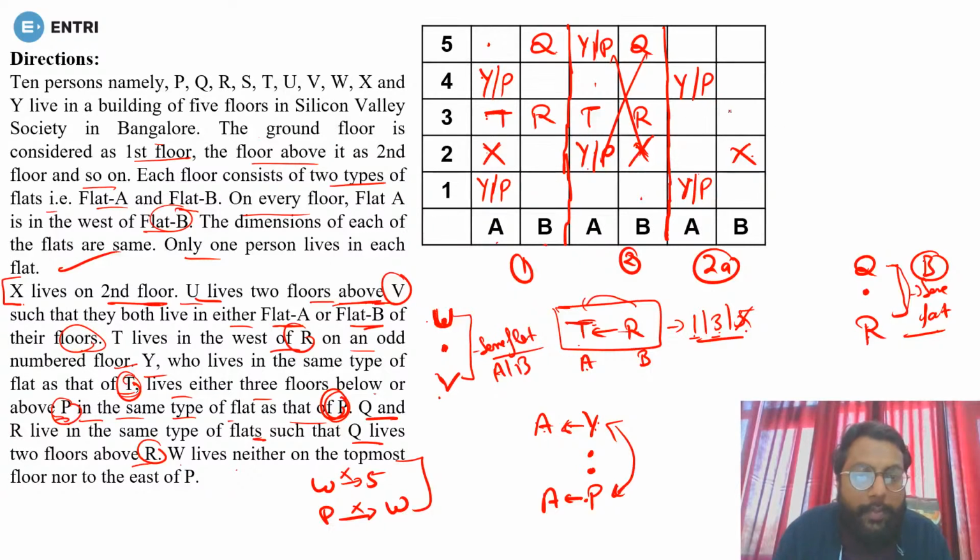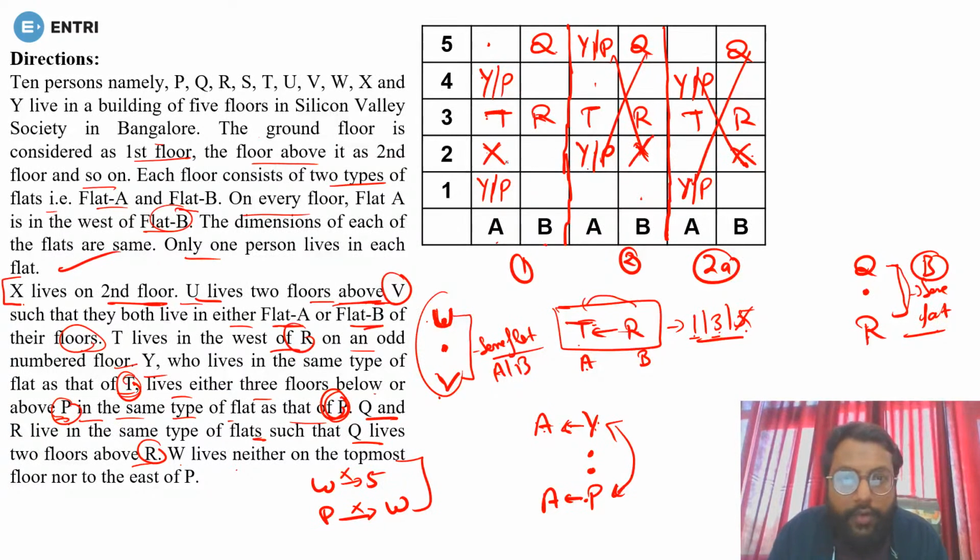And in this case, if you want to put R and T, that can only come here, R, T and Q. Again we need one flat between U and V. There is no possibility left. So this is also wrong. So the only possibility that can be right is here. Yes or no? Is it clear or not? First of all, let me know this. Is it clear? Done. Okay.